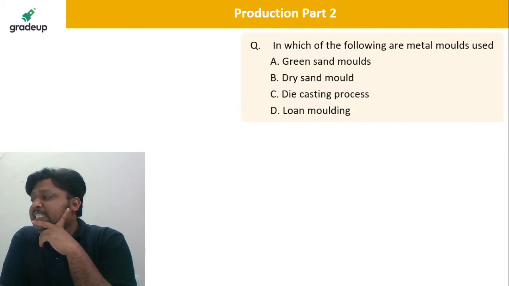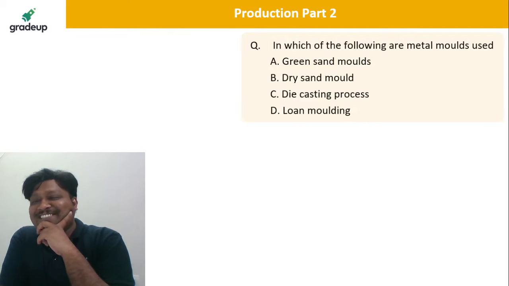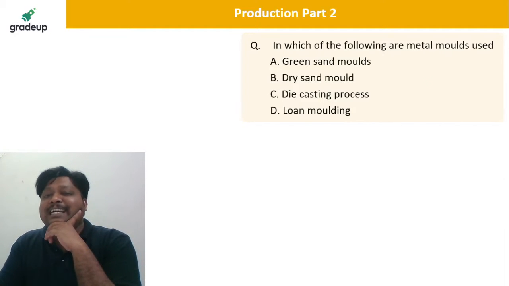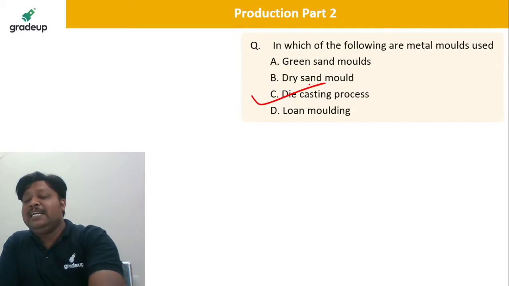Yes, C, very good. Die casting is correct. Very nice.